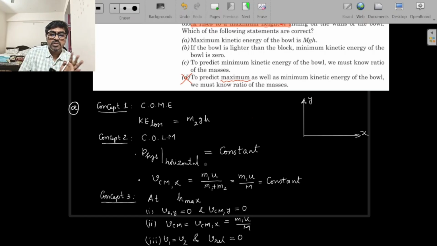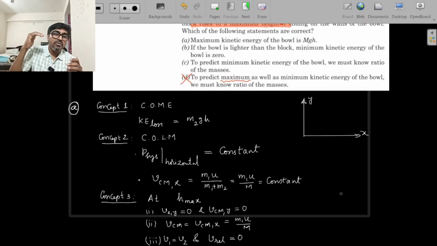Momentum of the system in the horizontal direction is constant. So when momentum is constant, velocity of center of mass in the x direction will be constant. I am taking the x axis as horizontal. Initially, let's say u was the velocity of the ball and the mass of the ball is m1. So m1 into u is the total momentum of the system initially, horizontally, and divided by total mass, the center of mass velocity is going to be constant. That is concept 2.